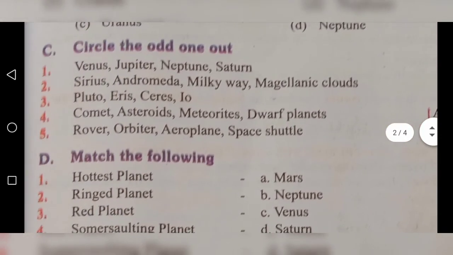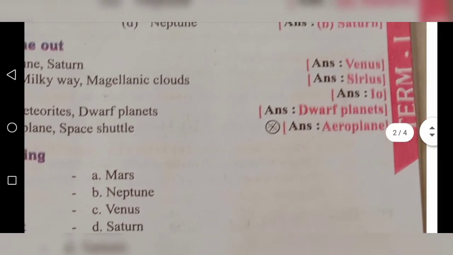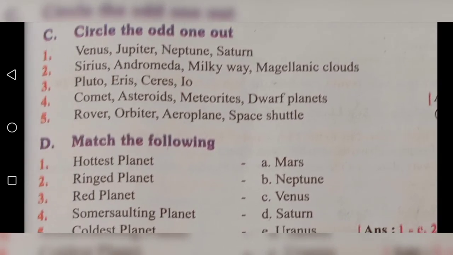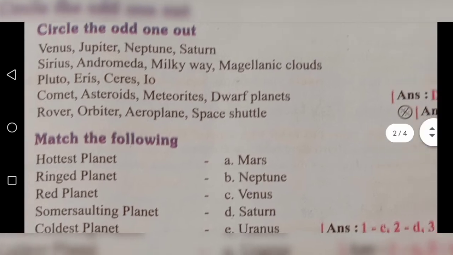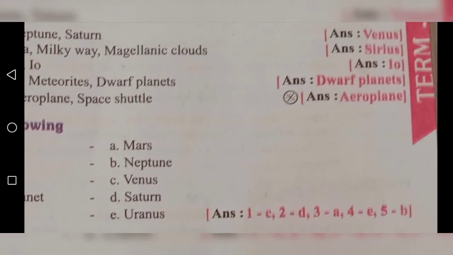Next one, fourth question. Comet, asteroids, meteoroids, dwarf planets. The answer is dwarf planets. Next one, fifth question. Rover, orbiter, aeroplane, space shuttle. Here the answer is aeroplane.